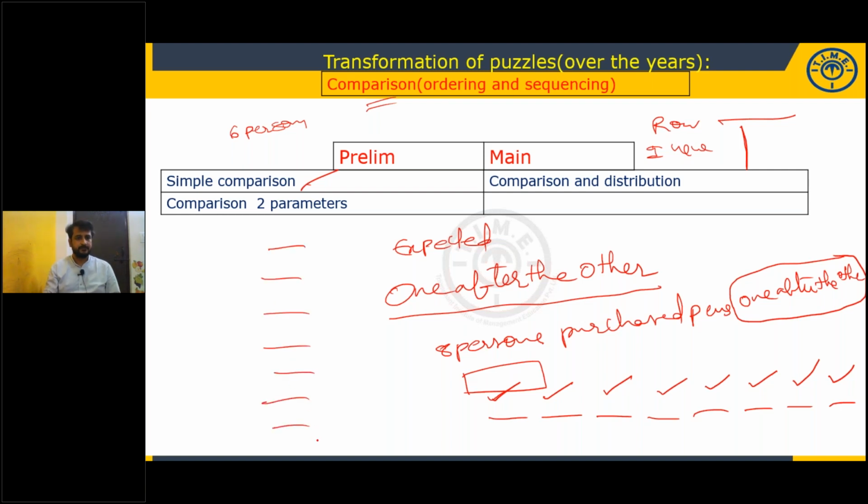That is your wish. Comparison with two parameters, they'll give you like this. 5 persons comparing their marks in two subjects, physics and maths, and they will give you clues. Same comparison, 6 persons are comparing their weights, and each of them likes a different subject. That kind of questions: comparison, distribution, and some values also they'll give you. In comparisons, in prelims as well as in mains, in both they will give you some values, not to all the persons, but at least to 1 or 2 they will give you some values, and the question will be based on those values. While practicing it, observe it.